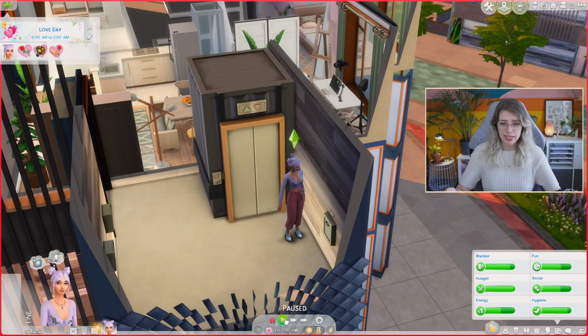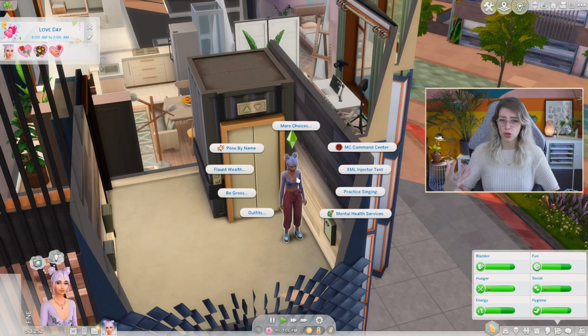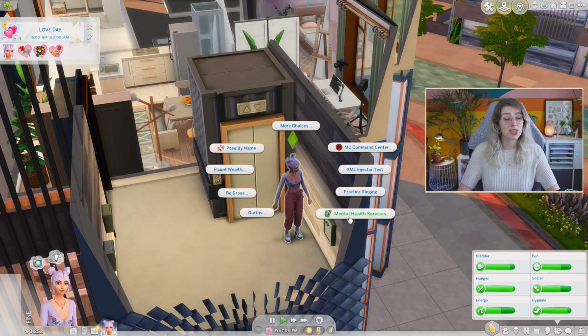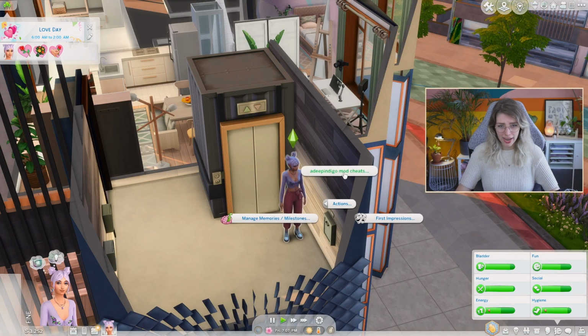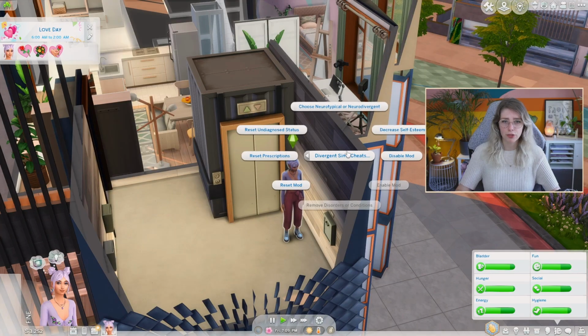But since I said it takes a little bit to start up and for the mod to fully load, I do see a new one which is called mental health services. So I definitely want to check that out a little bit. But let's go to actions, ADeepIngido mod cheats, and then Divergent Sim cheats.